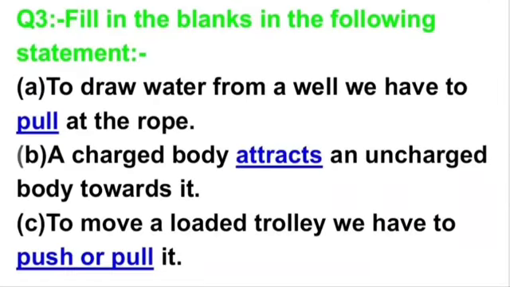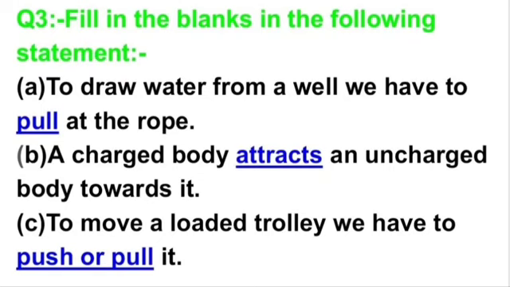Question number 3. Fill in the blanks in the following statement. A part is, to draw water from a well, we have to pull the rope. Right? To draw water from a well, we have to pull the rope. B part is, a charged body dash an uncharged body towards it.